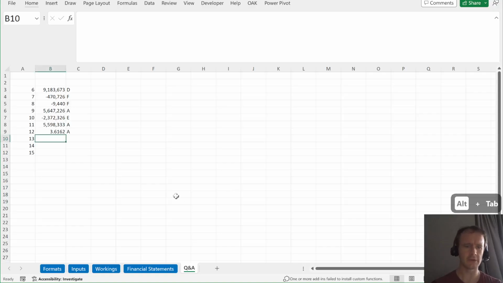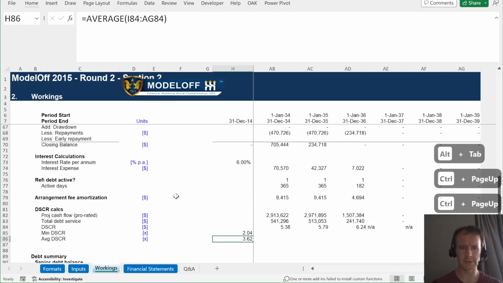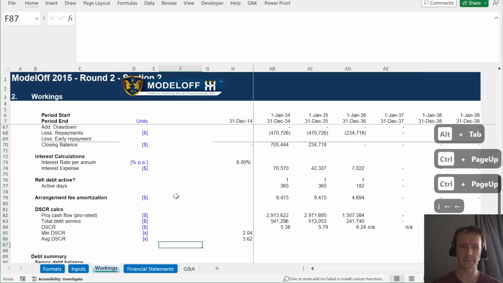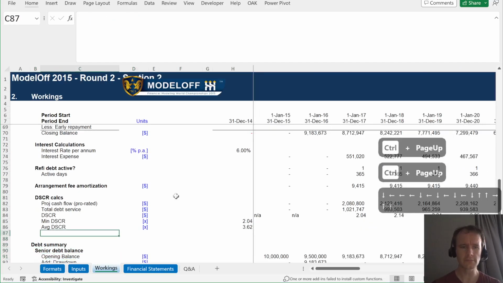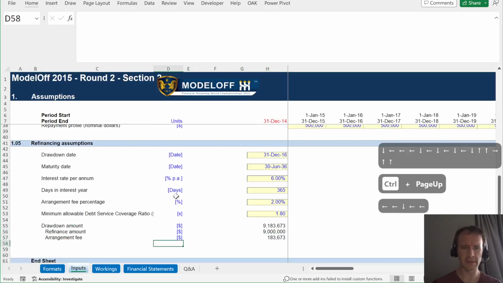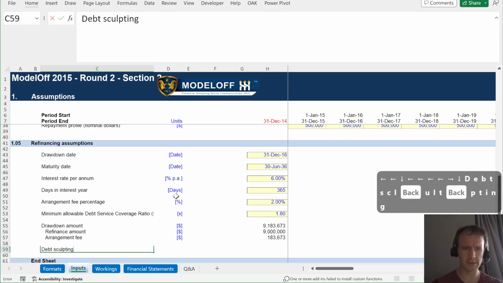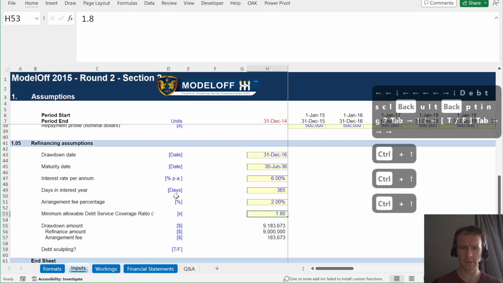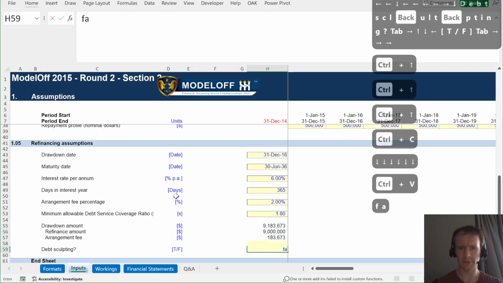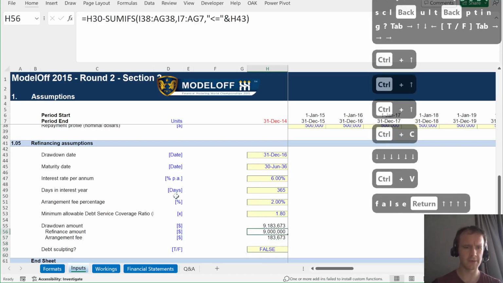Okay, so first thing we're going to do is, well, I'm going to add a flag here, which is debt sculpting, question mark. Let's make that true false. Start off at false because I want to leave everything as it is for now.